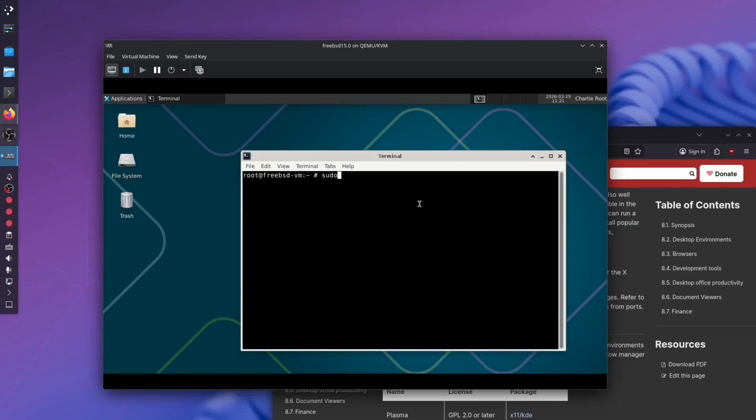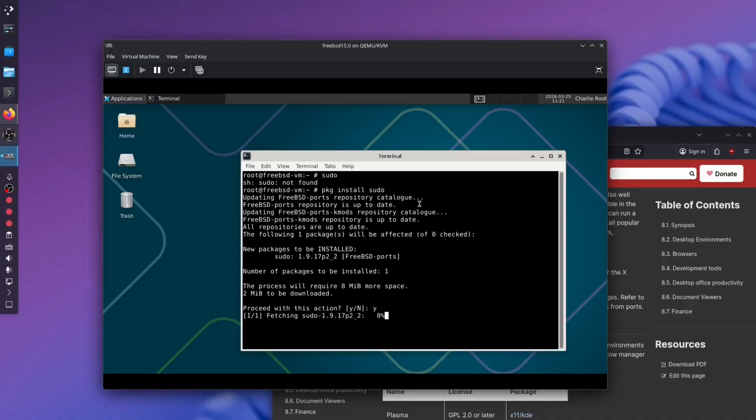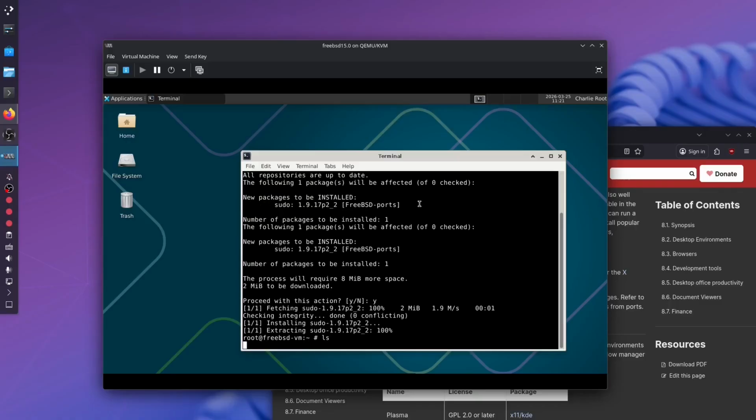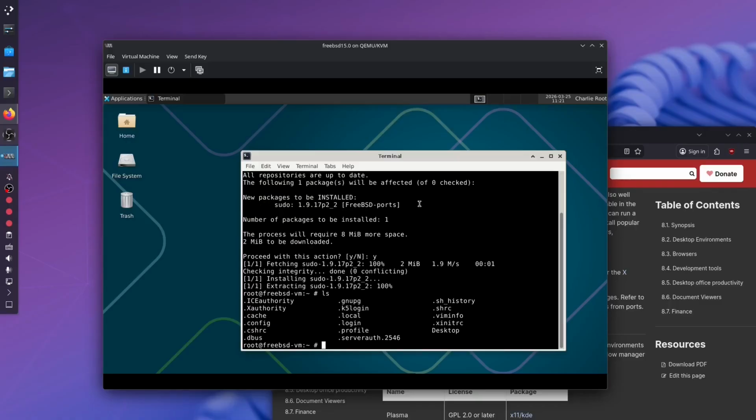So if I were to install Xfce on Linux, so sudo does not exist, okay. Package install sudo, can I do this? Also, I probably don't need sudo because I am root anyway, but okay, we can also do ls, this is good to know.